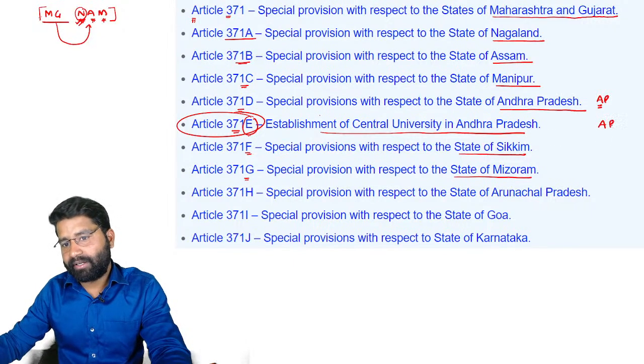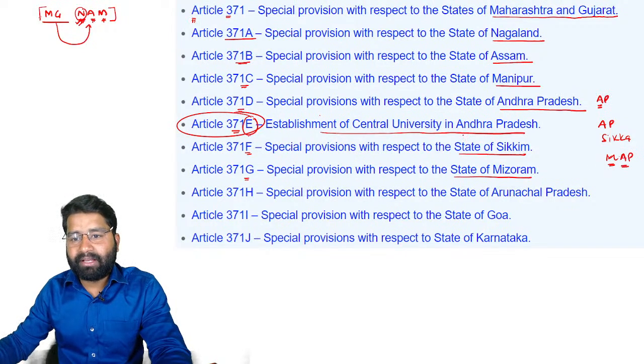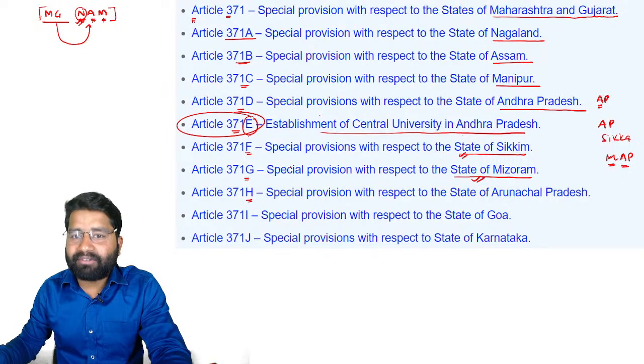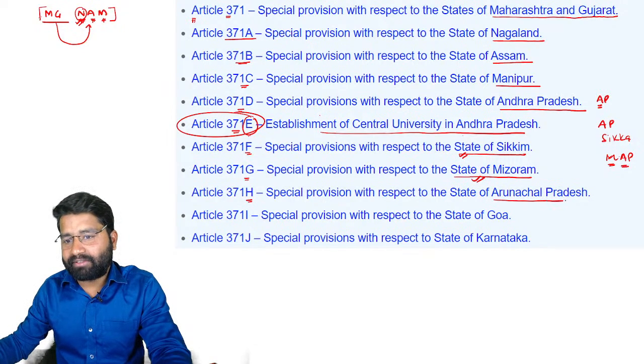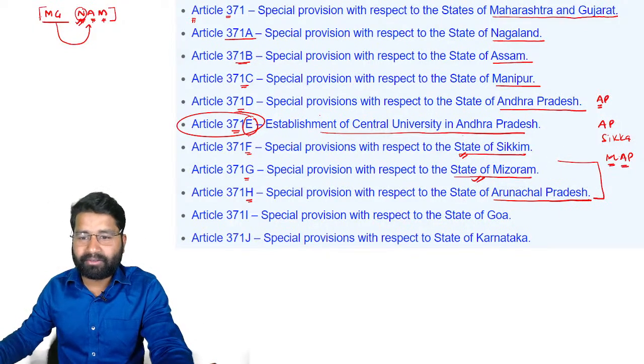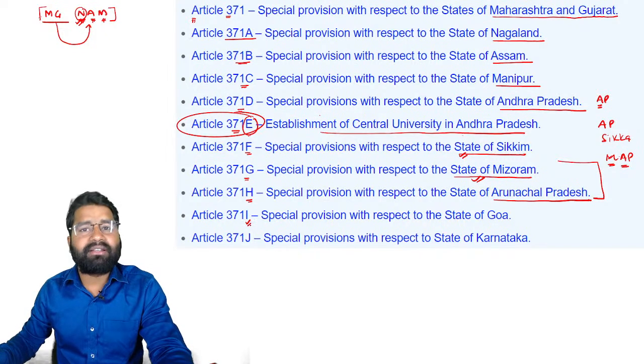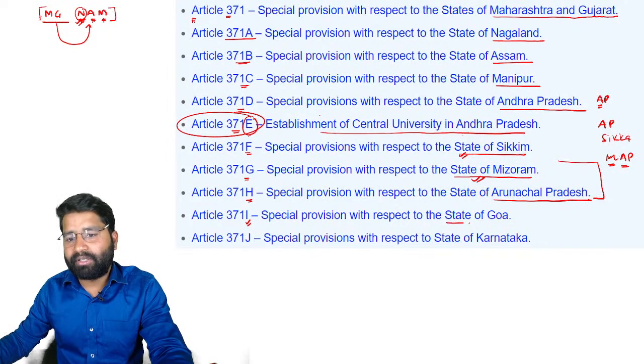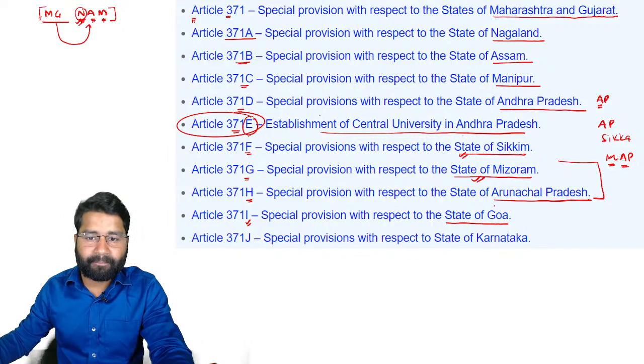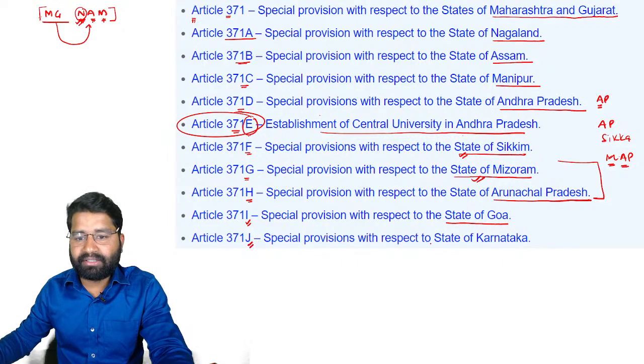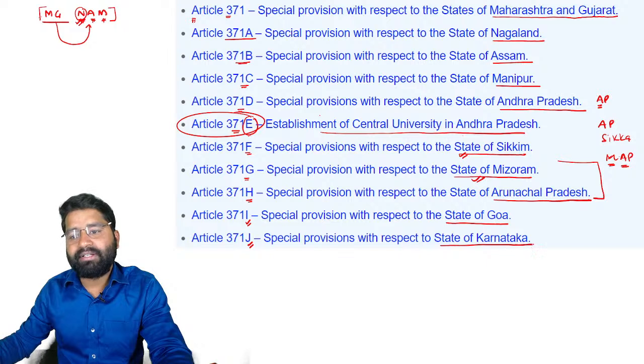AP, Sikkim, and Mizoram, map. Basically Andhra Pradesh, Sikkim, Mizoram, and Article 371H is connected with Arunachal Pradesh. So you can remember here the map. I'm just going to give you the code also, don't worry. Article 371I is about the state of Goa. Article 371J is connected with the state of Karnataka.